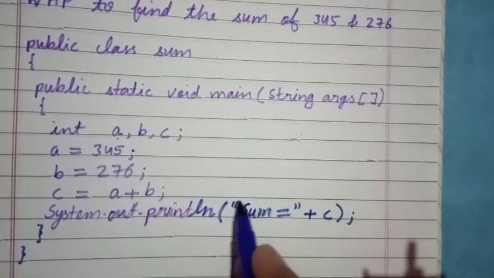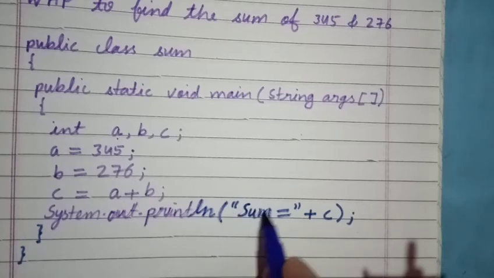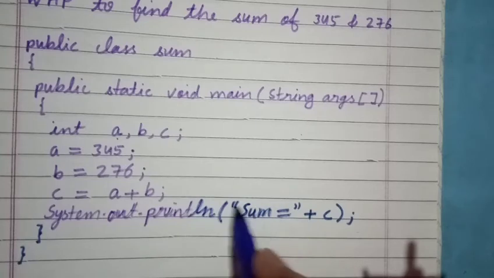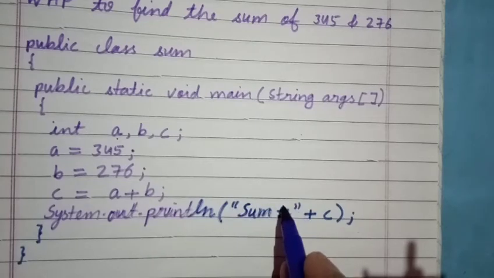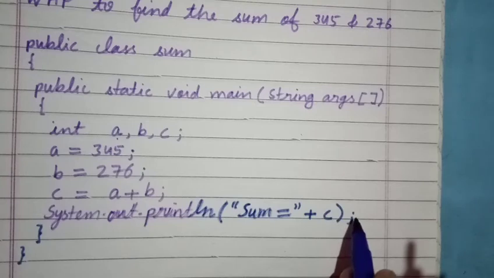So in double quotes we have written here "sum is equal to". Here you can write "result is equal to", or "sum of the first and second number", or "sum of 345 and 276". So like this any message you can write within the double quotes, and after double quotes put the plus sign and then write down this variable name c, close the bracket and put semicolon in the last.